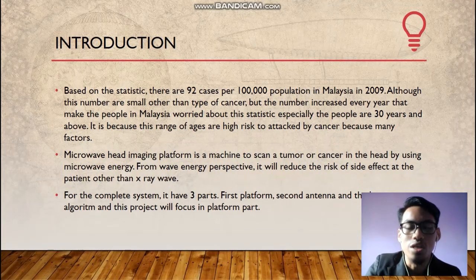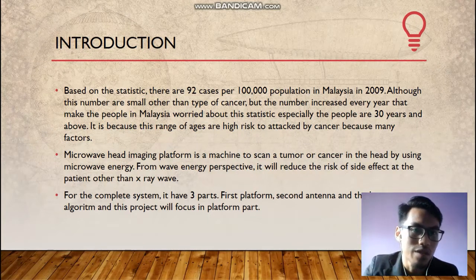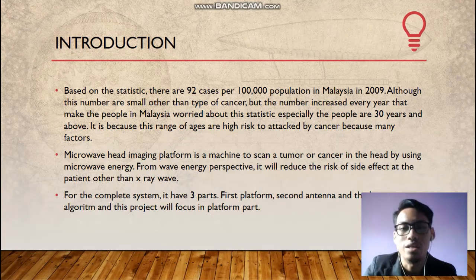For the introduction, based on the statistics from Kementerian Kesihatan Malaysia, there are 92 cancer cases per 100,000 population in Malaysia in 2009. Although this number is small compared to other types of cancer, the number increases every year, which makes people in Malaysia worried about the statistics, especially people 30 years and above. This age range is at high risk of cancer because of many factors.